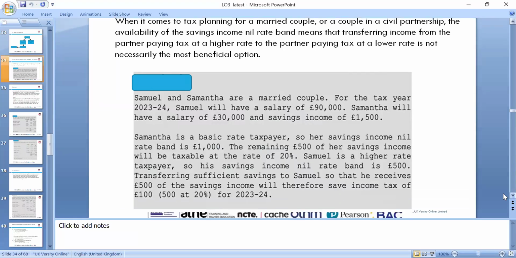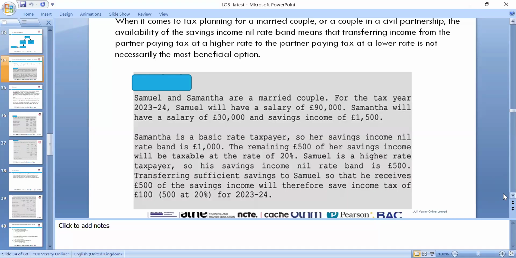In this case, the salary is 90,000, Samantha's salary is 30,000, and the savings income is 50 and 100. Samantha is a basic rate taxpayer, so her savings income nil rate band is 1,000, and the remaining 500 of her savings income will be taxed at the rate of 20%. For the higher rate taxpayer, the savings nil rate band is 500, so the remaining 500 of savings income is taxed, giving a savings income tax of 100.